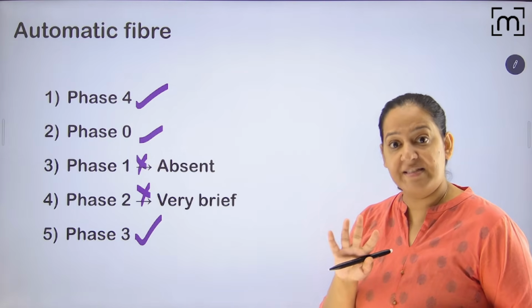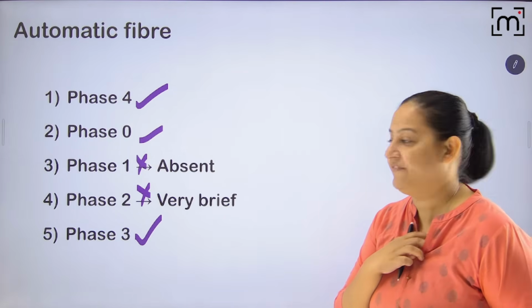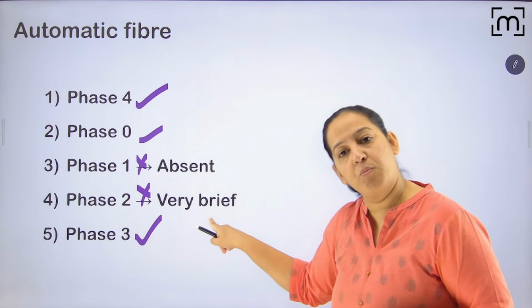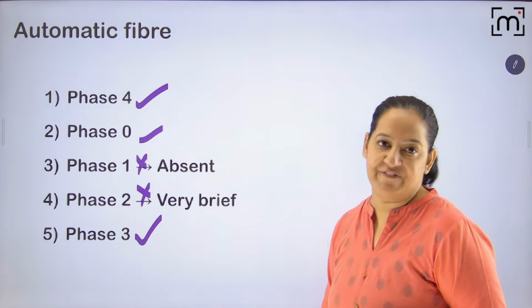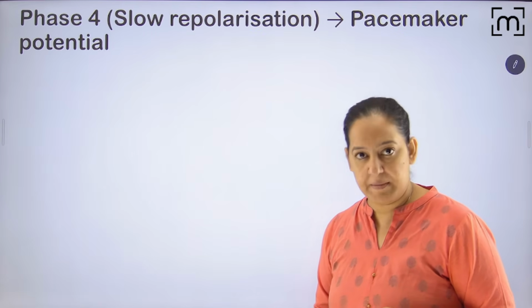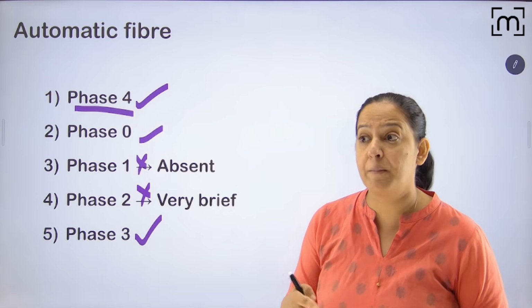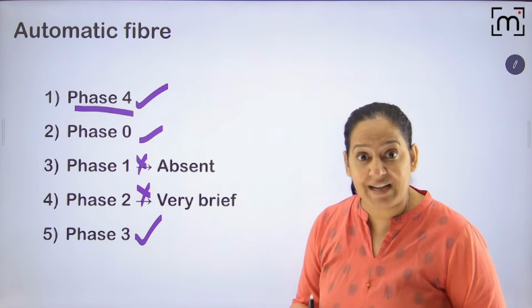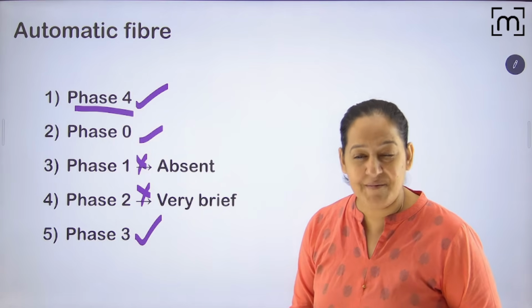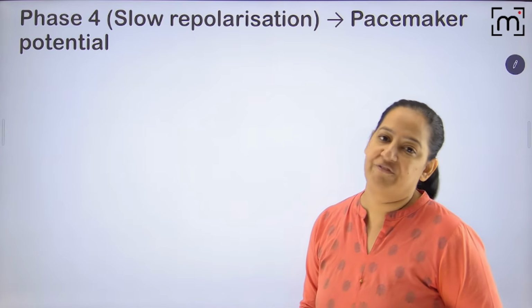So instead of 5 phases, here we have only 3 phases, or you can say phase 2 is very brief or almost absent, but phase 1 is definitely absent. So that is automatic fiber. One by one I will explain you. So let's start with phase 4. Here I am starting with phase 4 because I have to do the pacemaker activity first. Pacemaker activity occurs in phase 4 because resting membrane potential will decay there. So let's start phase 4.